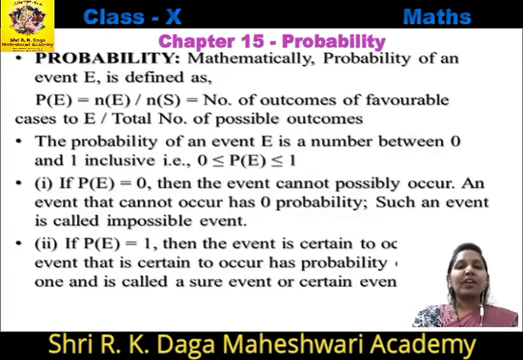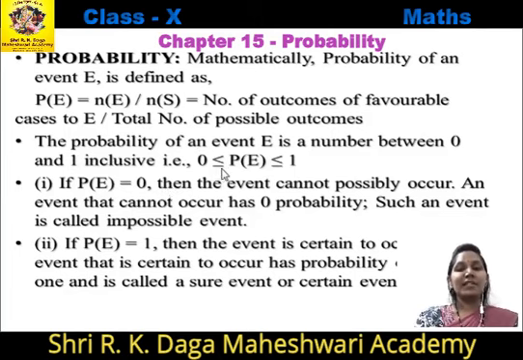Mathematically, probability of an event E is defined as P of E equal to Ne upon Ns. When we solve the questions based on probability, we use this formula. In this formula, Ne shows the number of outcomes of favorable cases to E and Ns shows the total number of possible outcomes. The probability of an event E is a number between 0 and 1 inclusive.